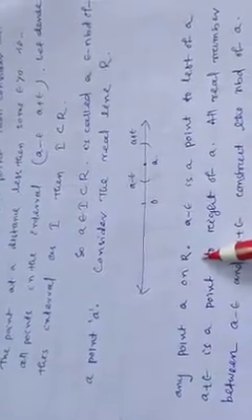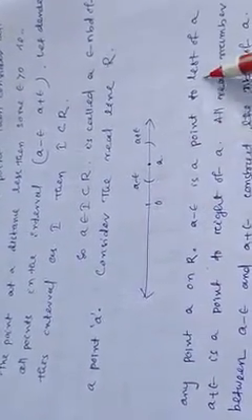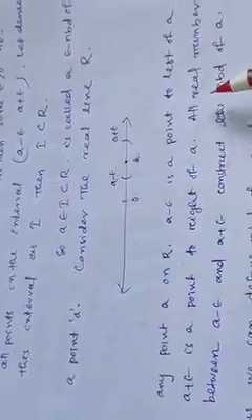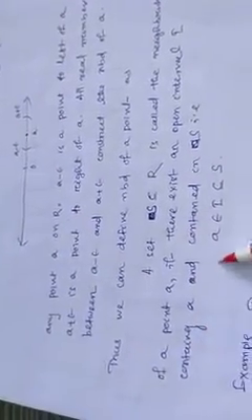Take any point a on R. a minus epsilon is a point to the left of a and a plus epsilon is a point to the right of a. All real numbers between these construct a neighborhood of a. Thus, this is the definition of a neighborhood: a set S which is a subset of R is called a neighborhood of a point a if there exists an open interval I containing a and contained in S.